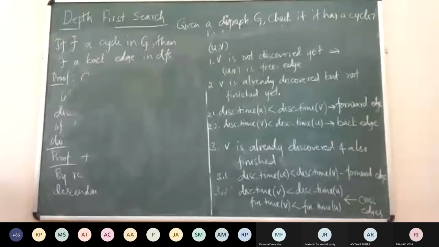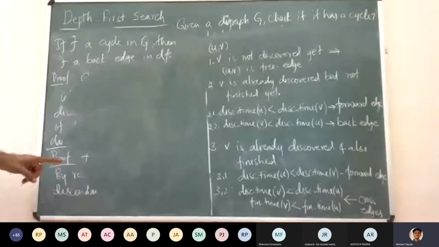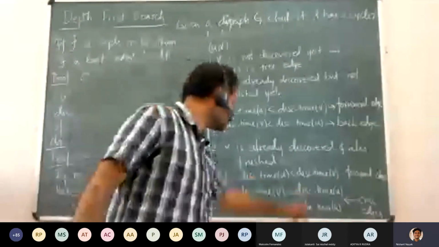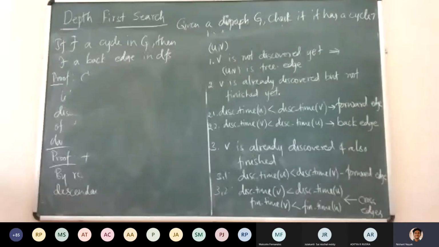Sir, if we say that V is already discovered and finished, can't we say that we've explored all the descendants of V already? And so any other vertex that will be discovered later won't be a part of the same branch of V or the same subtree rooted at V. And so there'll be cross edges. But U is not discovered yet. We're discovering U now, sir. No, we are not discovering U now.